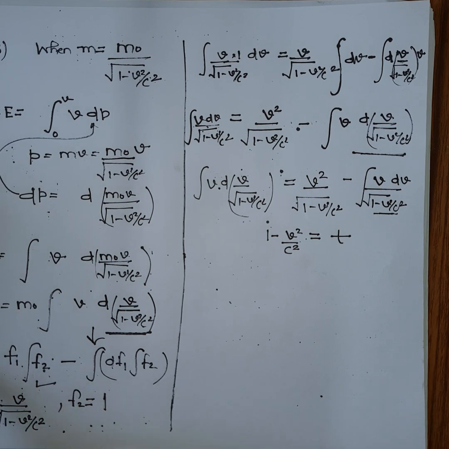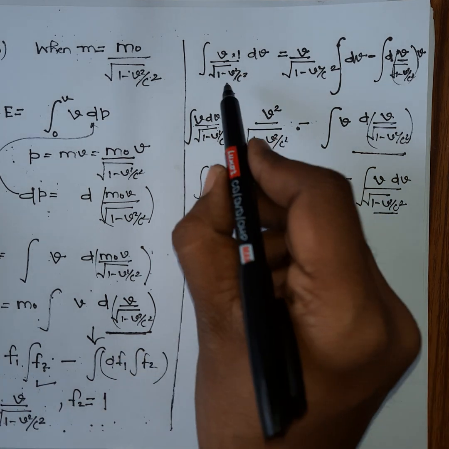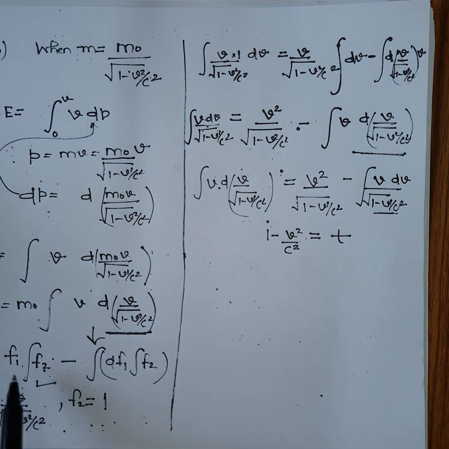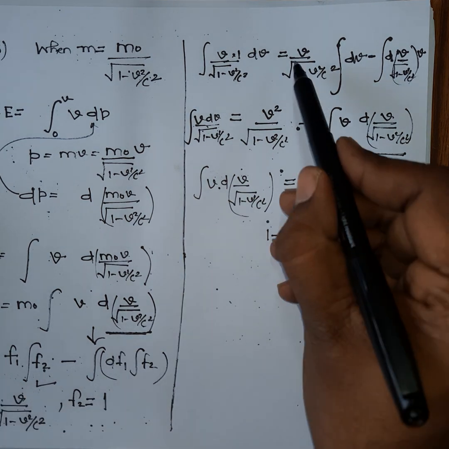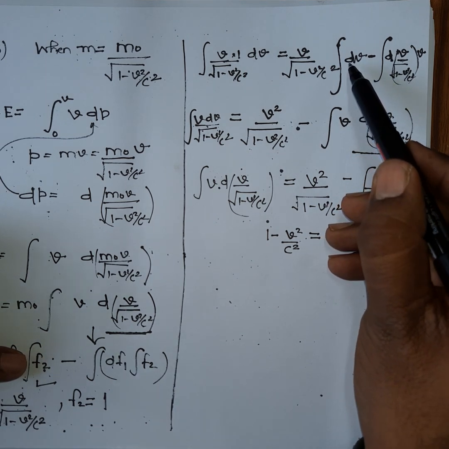I have used the method of integration by parts. So I have assumed there are two functions f1 and f2, so you can use this relation to solve the problem. So f1 is equal to v divided by square root of 1 minus v square by c square, and f2 is equal to 1. So I have substituted f1 here, f2 here. Similarly, in the second term I have written f1, then f2 here. Okay, integrating with respect to velocity.